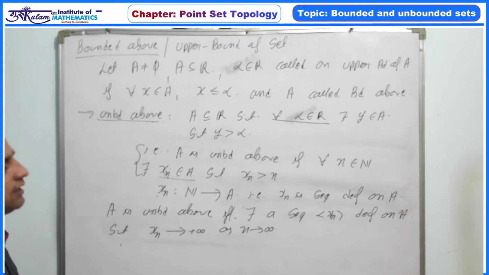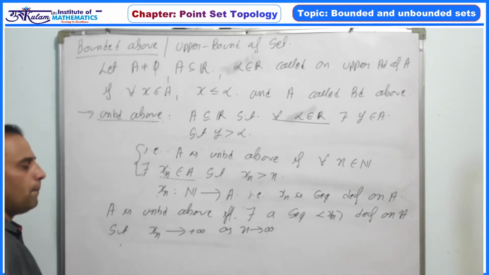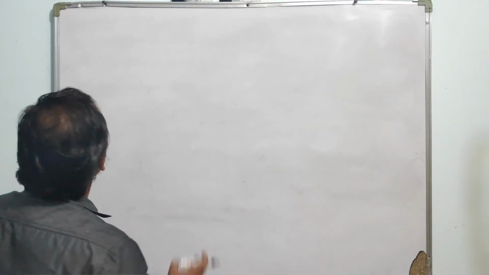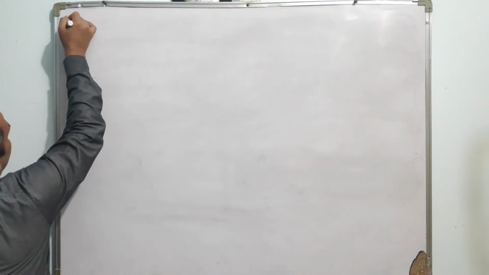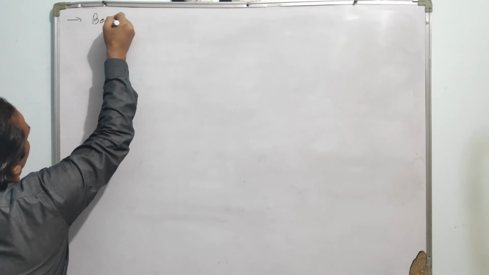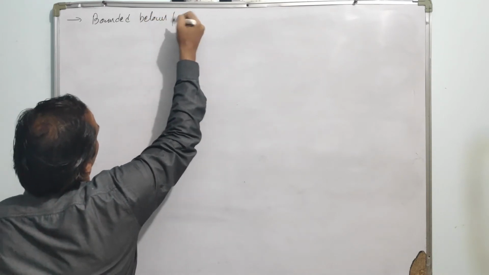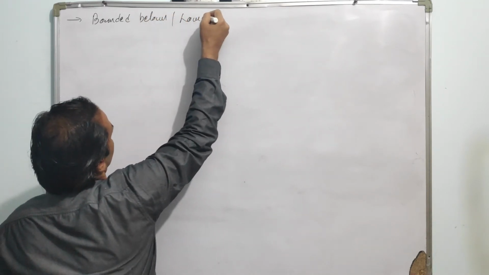So this is another definition, a sequential definition for a set to be unbounded above. And the next definition is bounded below or a lower bound of a set.